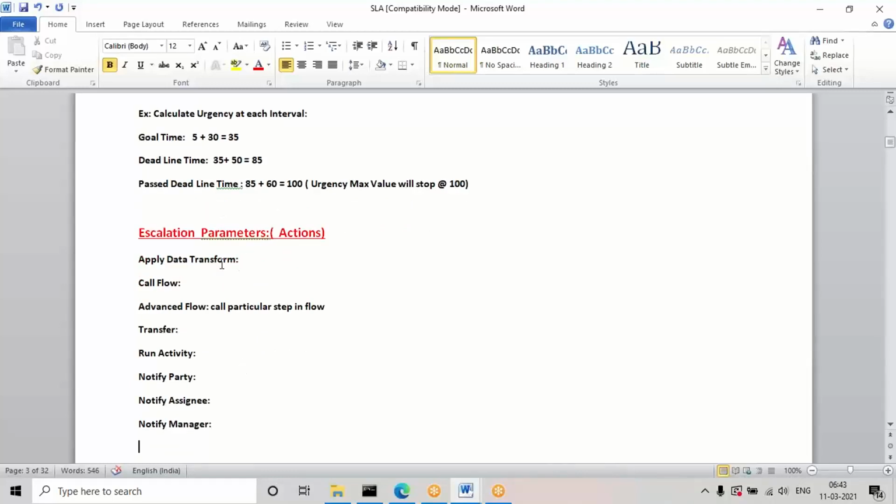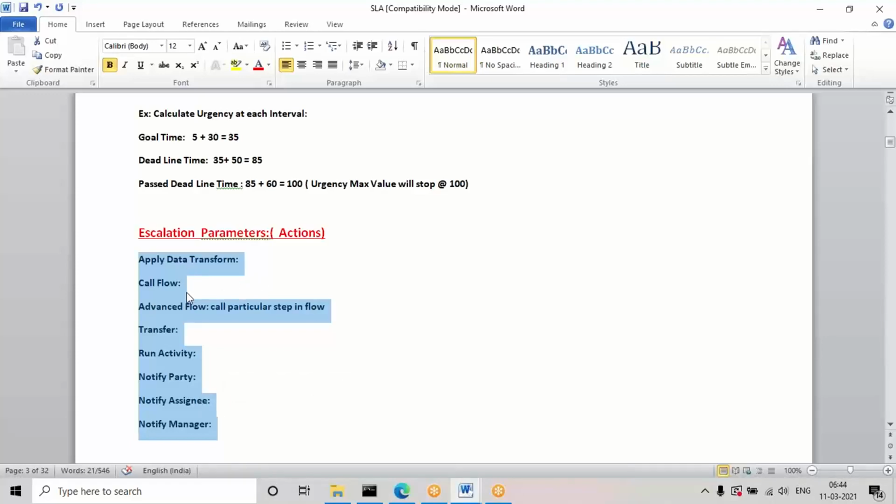Actions means they can execute a data transform, they can execute some flow, or some particular shape in a flow. They can transfer the task, they can execute an activity, and they can send notifications using work parties, using SNE, using send notification to operator and manager. So these are some additional options you'll be getting. If any requirement is there at any interval, they can also apply. These are all escalation options.